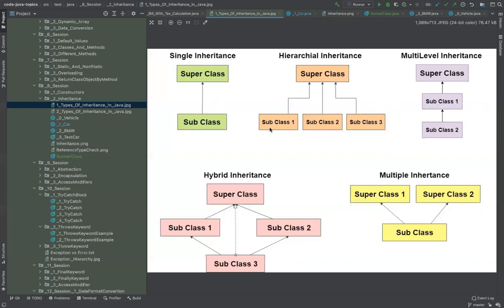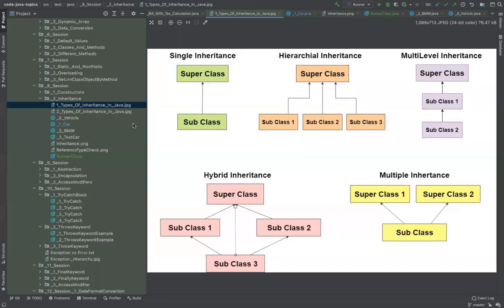There are, in some sense, problems associated with the other two, but we'll not go into those details. It could be more complex for you to understand for now. I'll not go into the details of what the exact problem with these is, so better not focus on it. You just have to focus on single inheritance, hierarchical inheritance, and multi-level inheritance. Okay. Any questions on this so far?